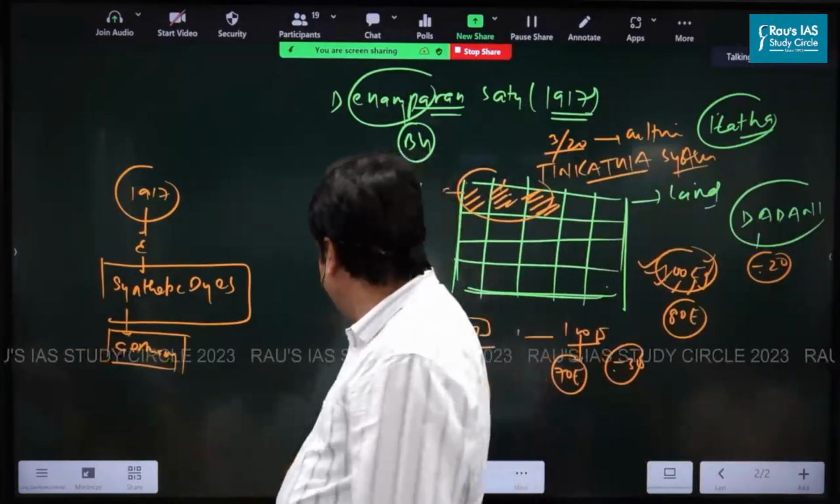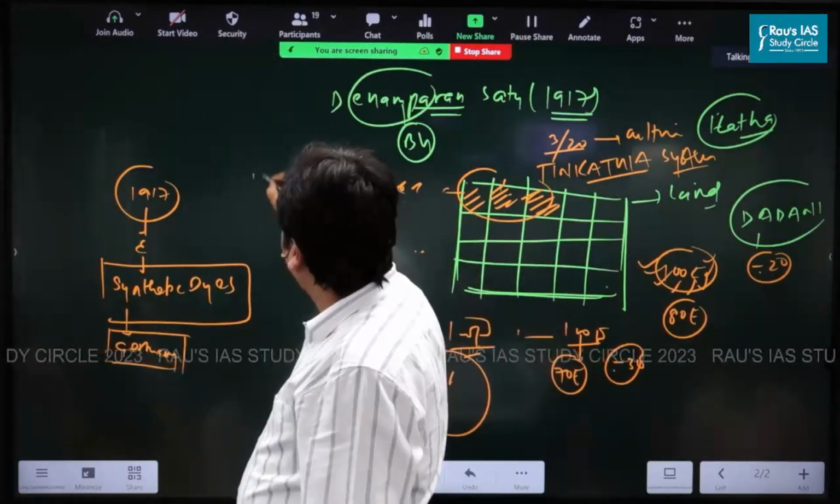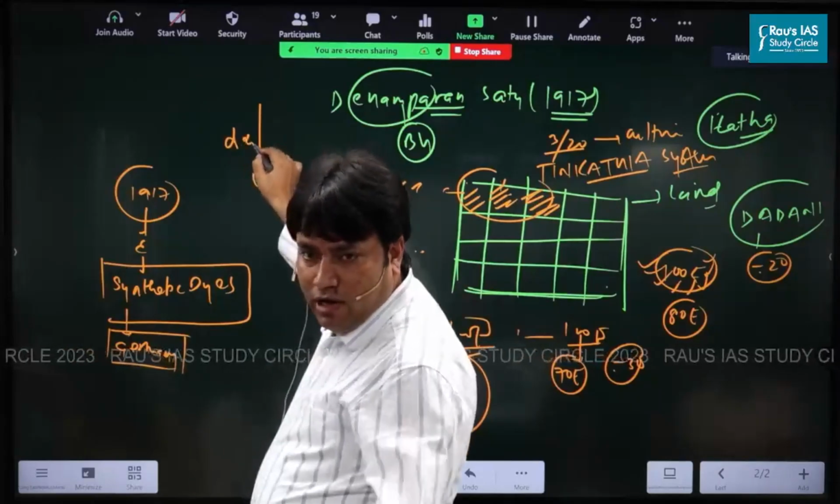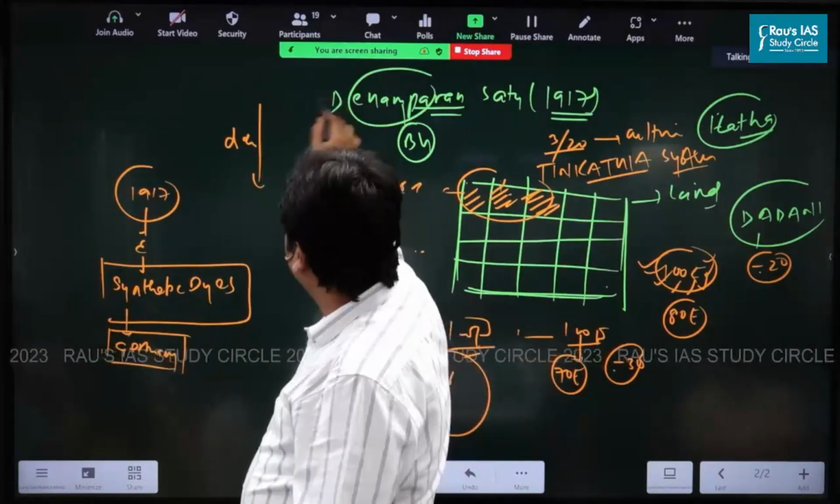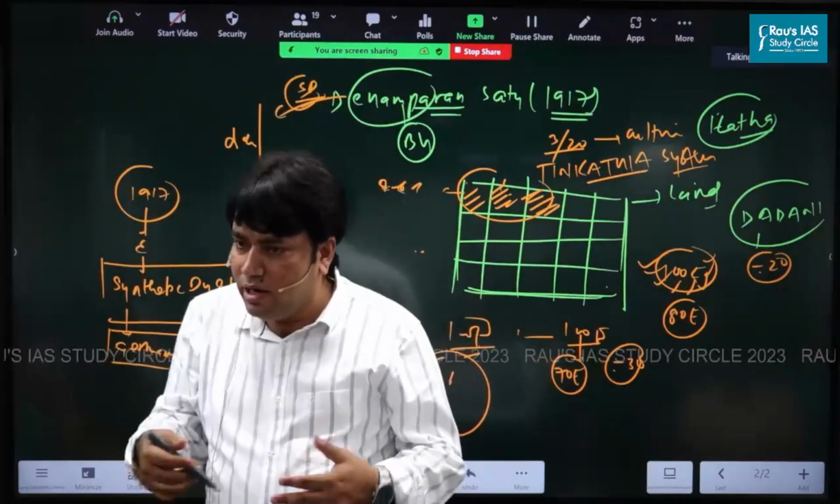So what will happen in European markets? The demand for indigo will come down, because synthetic dye will replace the demand for Indian indigo.